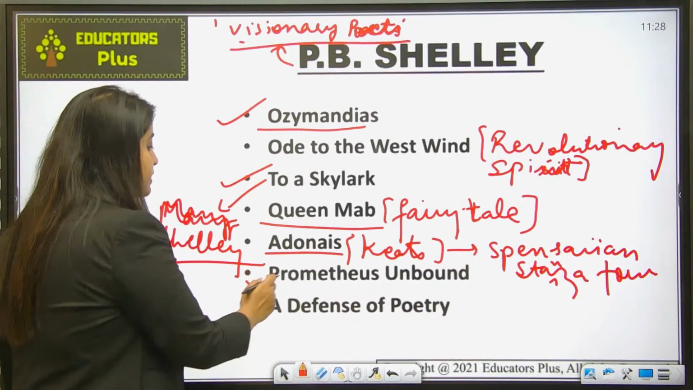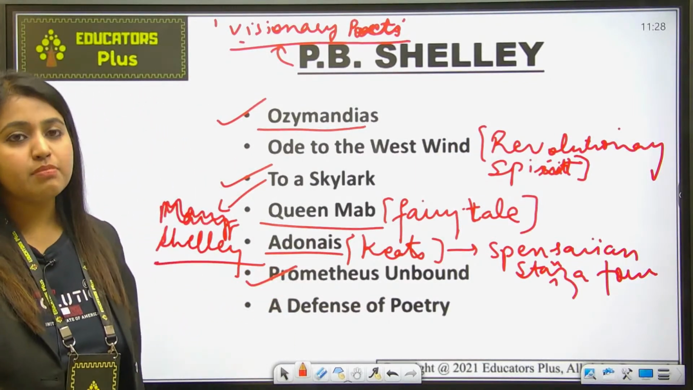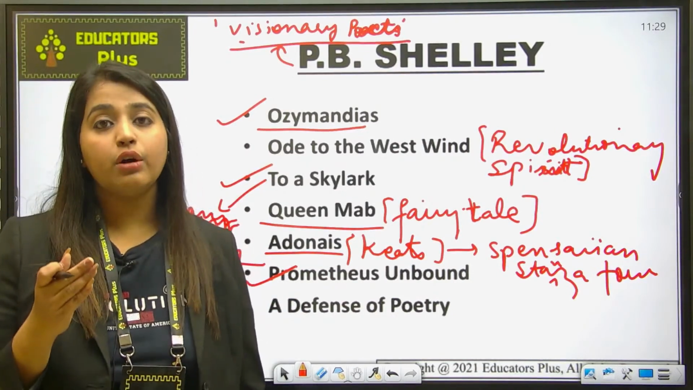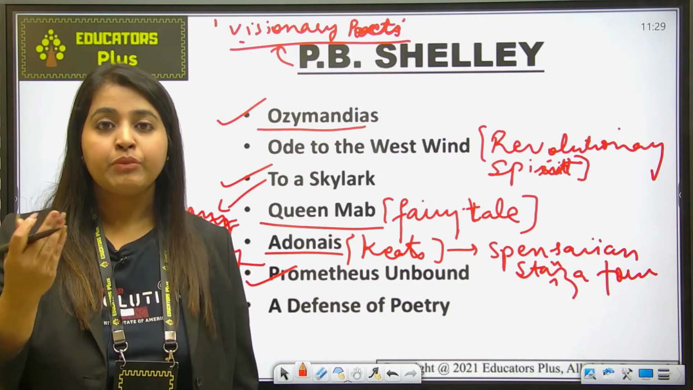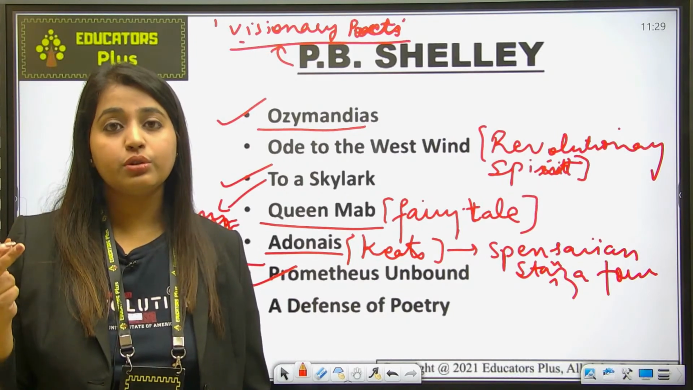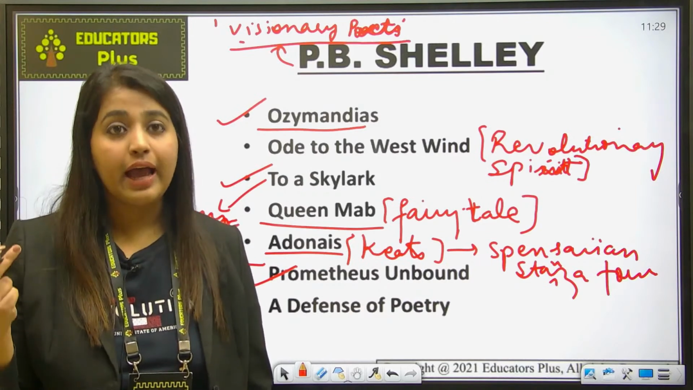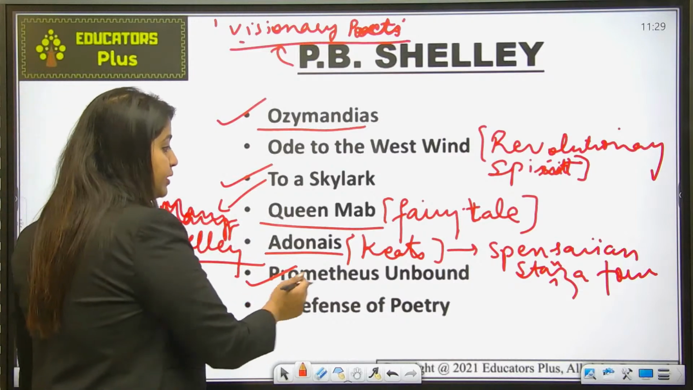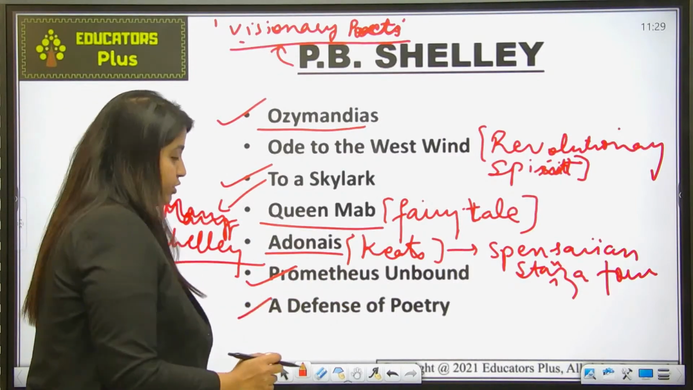Next is Prometheus Unbound. So about the background story of Prometheus Unbound, you should know that it is a work composed by Shelley, in which Prometheus defies God and gives fire to humanity. This was something about Prometheus Unbound, and now A Defense of Poetry.